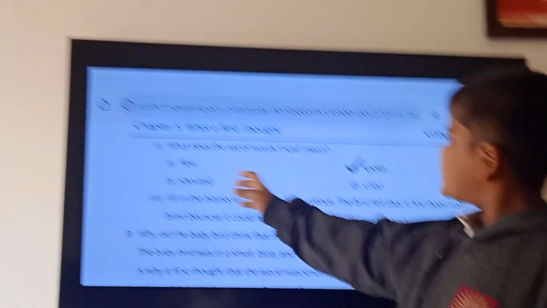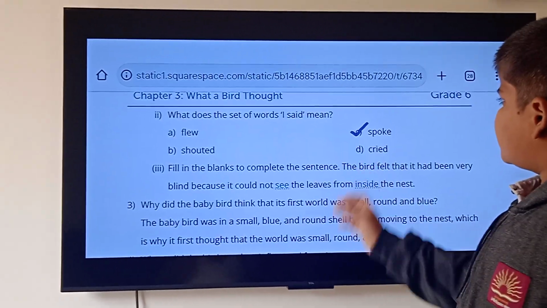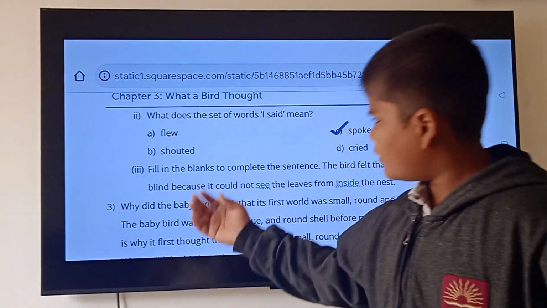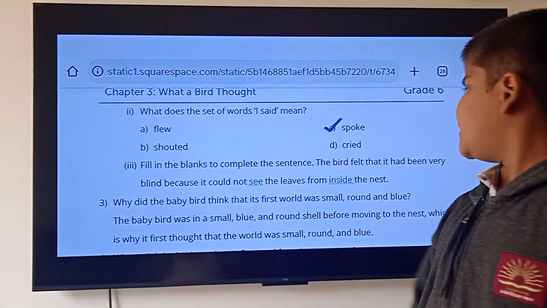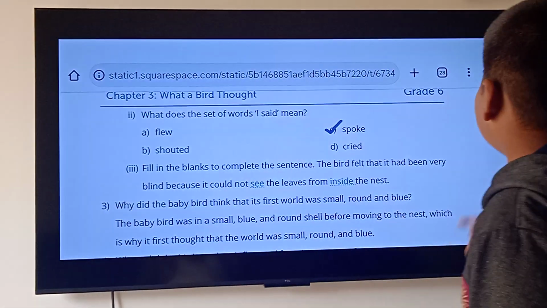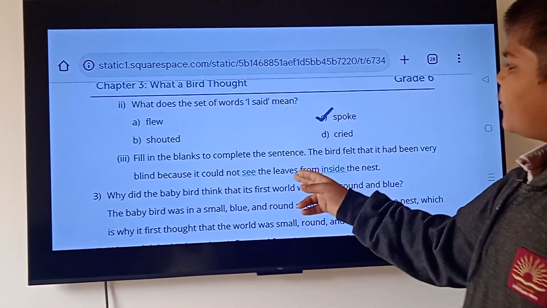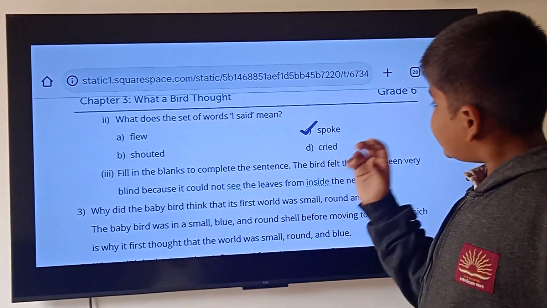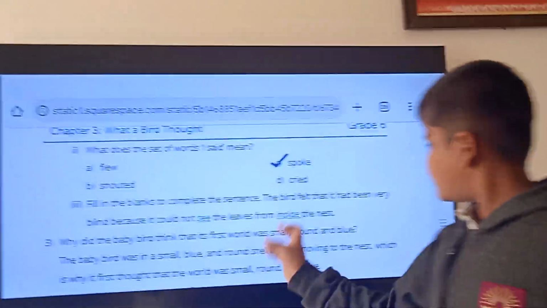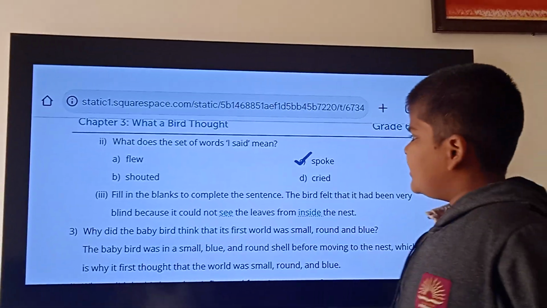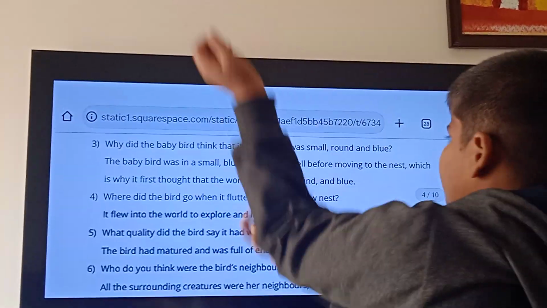Second, which set of words means I said? Spoke. Third, fill in the blanks to complete the sentence. The bird felt that it had been very blind because it could not see the leaves from inside the nest. See and inside are the answers. Then the third question.